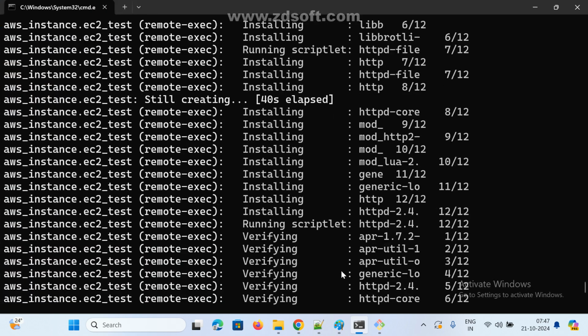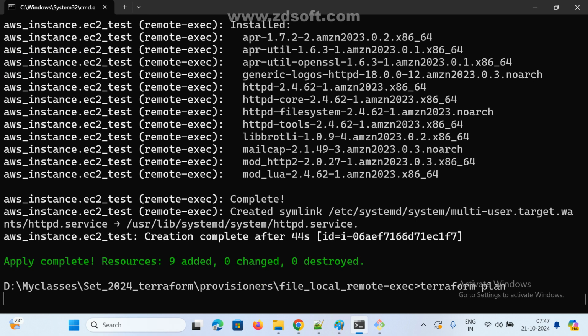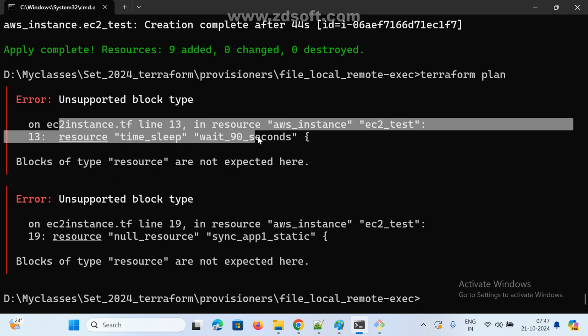Now check it here, terraform plan. Null resource, blocks of type resource not expected here. Something extra, quotation and all.